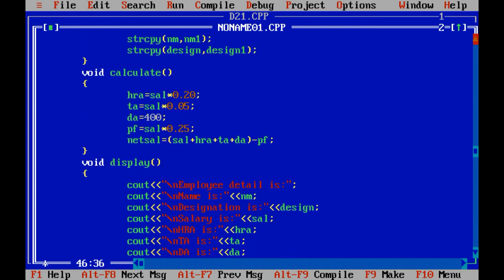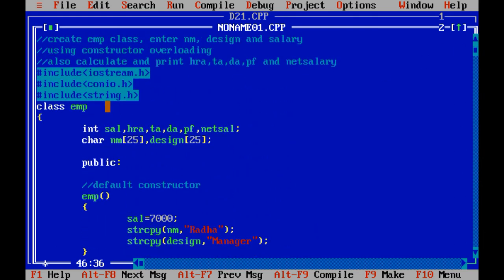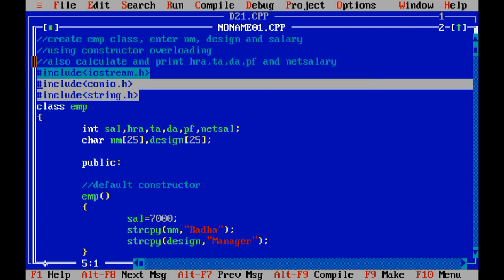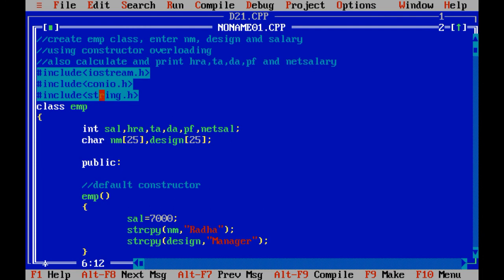Let me repeat this code once again. In this employee class, we have included 3 header files because string.h is a required file.